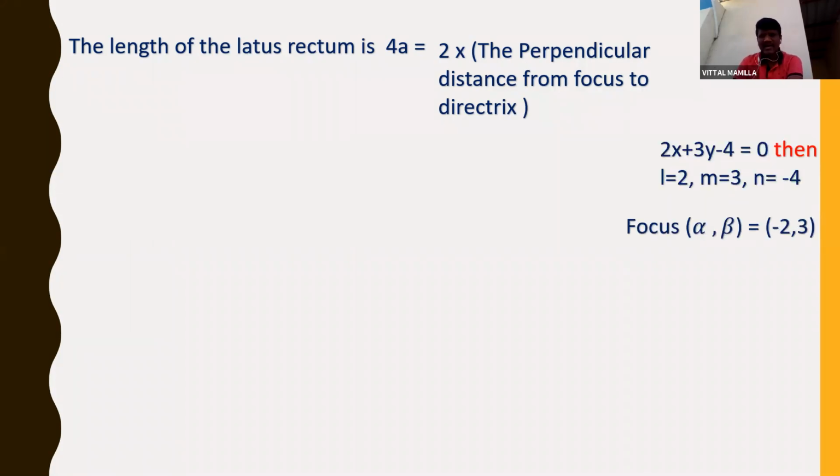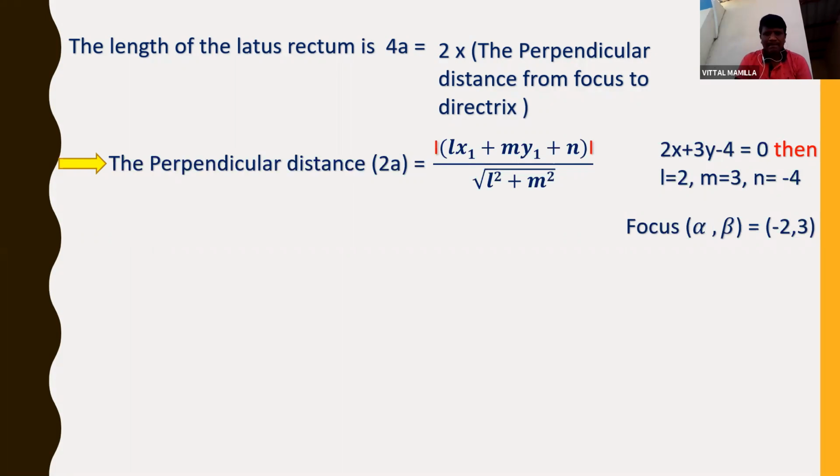The focus I know, and the L and M values we know. The perpendicular distance formula: 2a is equal to the denominator under root of L square plus M square, and in the numerator mod of Lx1 plus My1 plus n. So what is this formula? This is the perpendicular distance formula from a given point x1, y1.